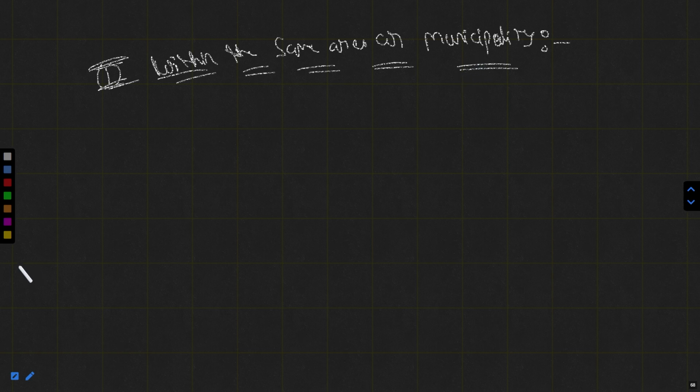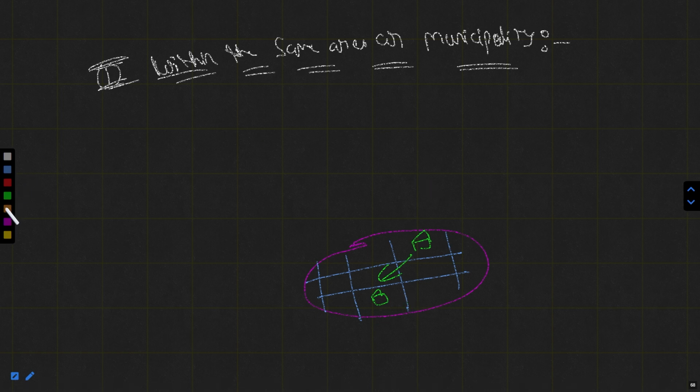For example, suppose this is the municipality, and this is the area. The bank previously had their branch at this area, but now they want it to be at that area. So they are not crossing the municipality boundaries. Basically, they are changing their position from this one to this one within the municipality.